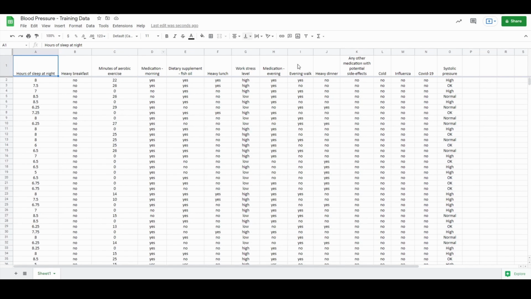Please note that this dataset is used only for demonstrational purposes. This is not to be taken in any means as personal health advice or guidance. Please consult your doctor before taking any kind of medical action.